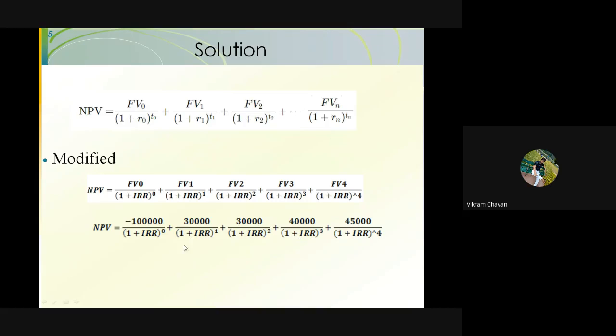In this manner we can write the modified equation for the NPV. Is everyone getting how to write this equation?